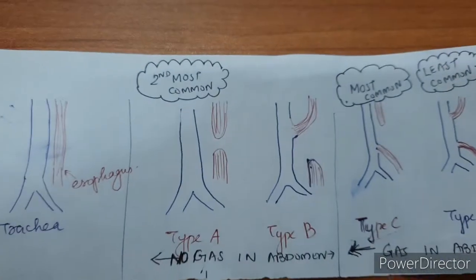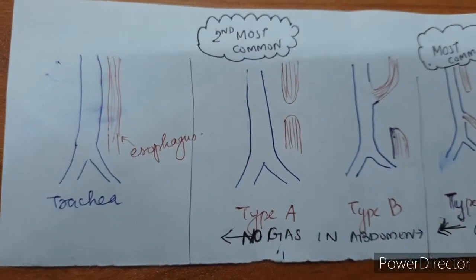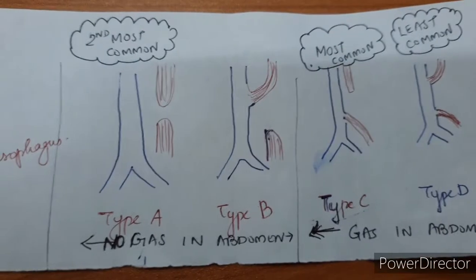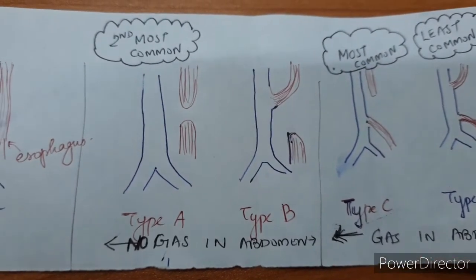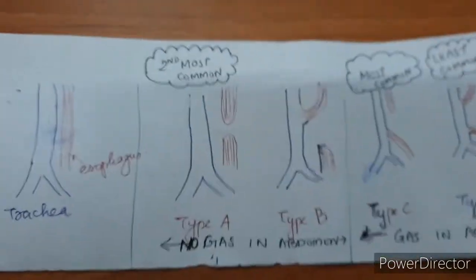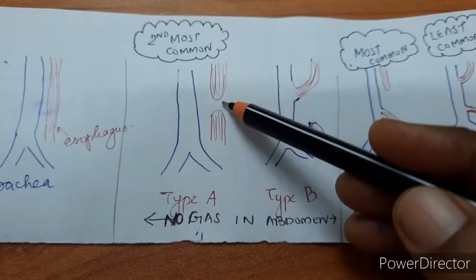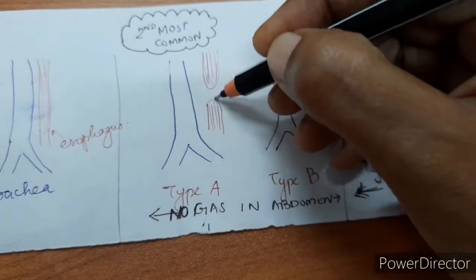Coming to the types of tracheoesophageal fistula, we have 5 types: type A, type B, type C, type D and type E. As you can see from the first image which I drew, this is normal: there is a trachea and an esophagus, and there is no connection. In type A, there is an atretic segment, so there is no connection in the esophagus. See here, the esophagus has an atretic segment.